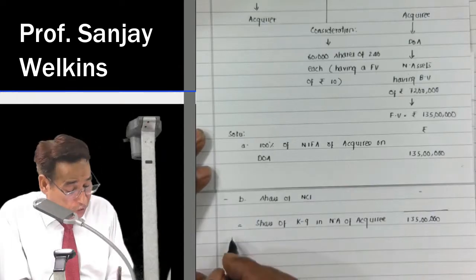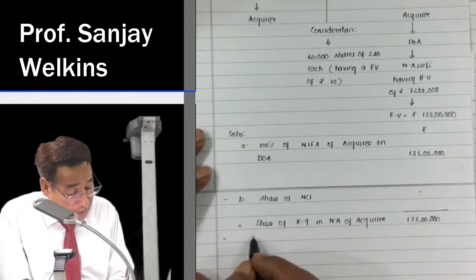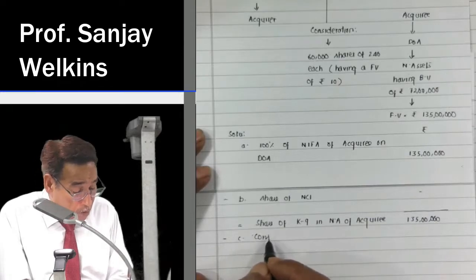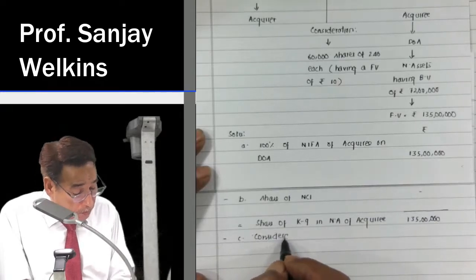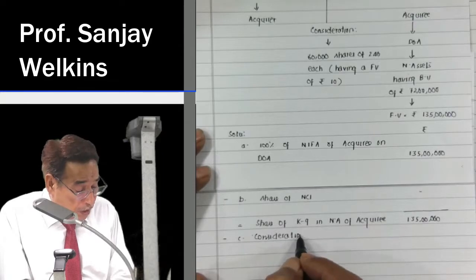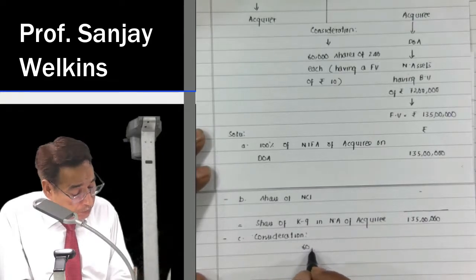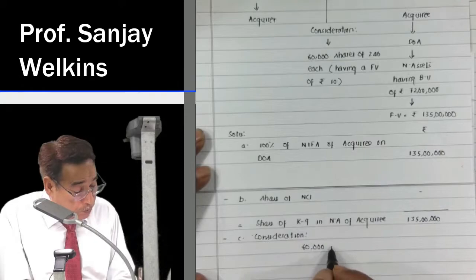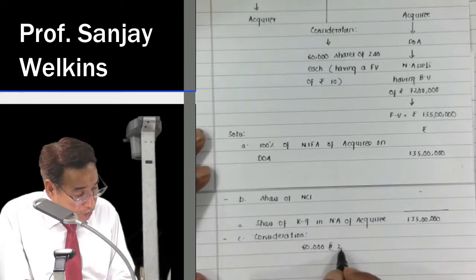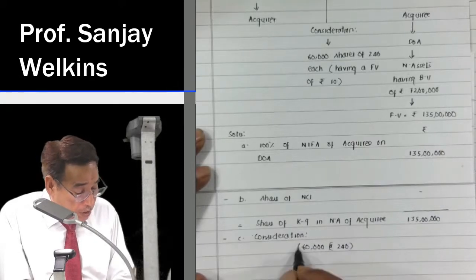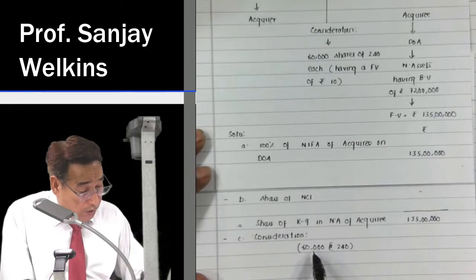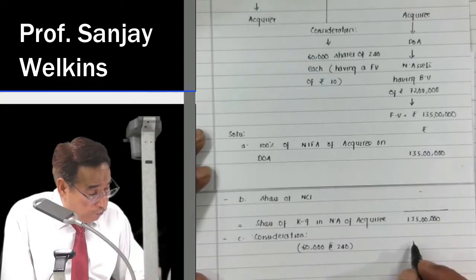Now you are going to compare it with the consideration. Consideration will be 60,000 shares you are going to issue at the rate of 240. Now that will be equal to, 1, 2, 3, 4, 5, how much? 24 into 6, 144. So 144 lakhs.